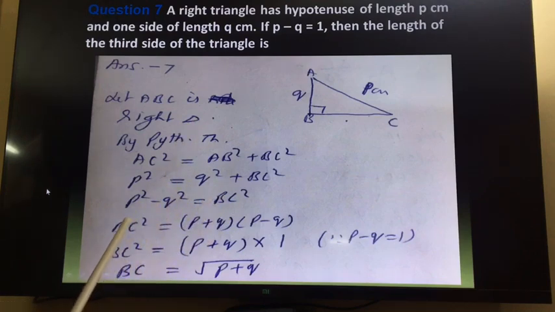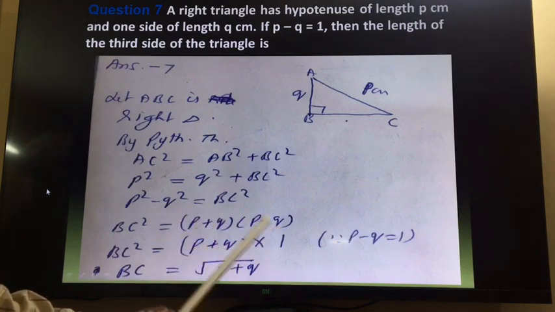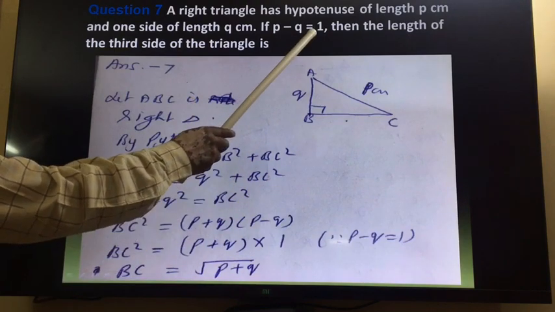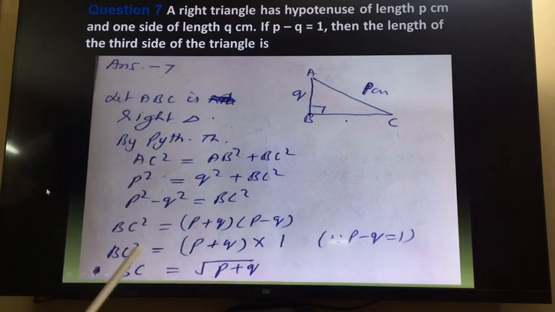So BC square is equal to P square minus Q square, and A square minus B square is (A plus B)(A minus B). So (P plus Q) into (P minus Q), and P minus Q is already given in the question as 1. So we can write 1. So BC square is equal to (P plus Q) into 1, that is P plus Q. So BC is equal to the square root of P plus Q.